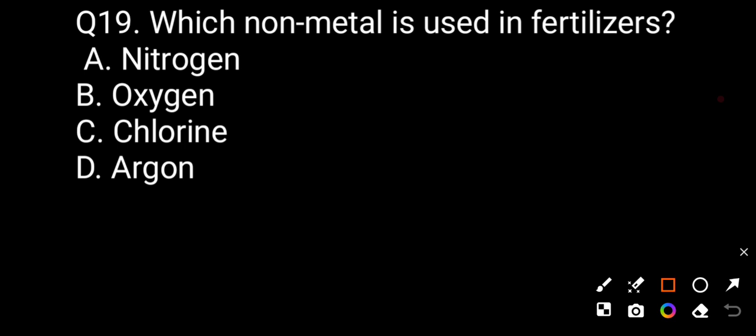Which non-metal is used in fertilizer? Option A nitrogen, option B oxygen, option C chlorine, option D argon. The correct answer is nitrogen, the non-metal used in fertilizer.